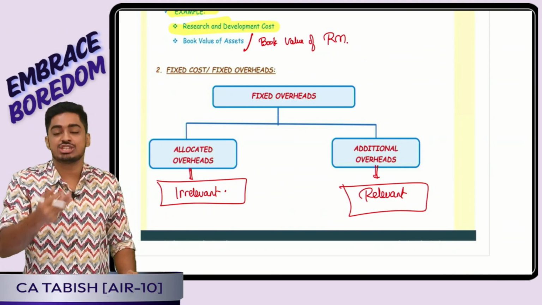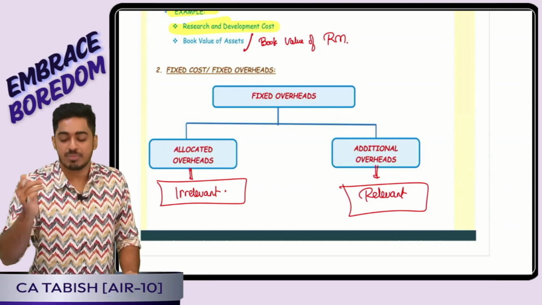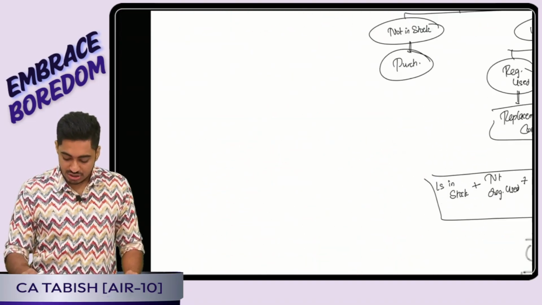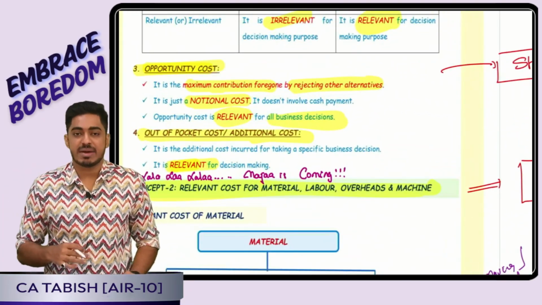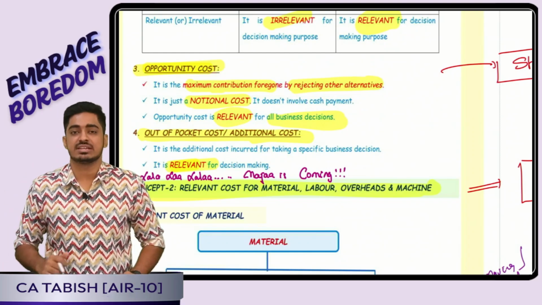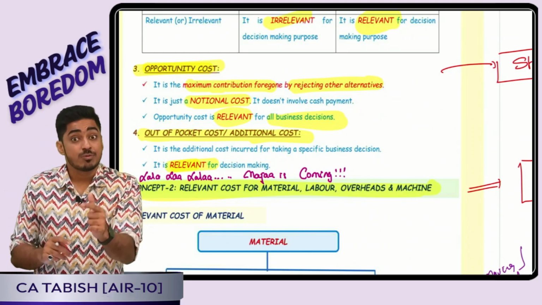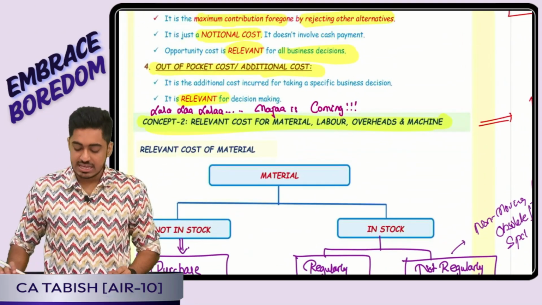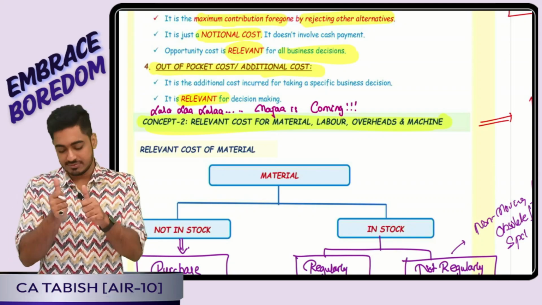If it is additional cost, specific cost, traceable cost, avoidable cost, it is going to be relevant. Then we discussed opportunity cost. It is the cost of the sacrifice. It is the maximum contribution foregone by rejecting other alternatives. It is not a real cost. It is just a notional cost. But from a decision making perspective, it is always relevant. If you are incurring any out of pocket or additional cost, that is also going to be relevant. Is this clear, everyone? Perfect.